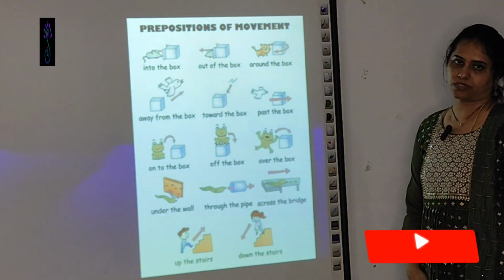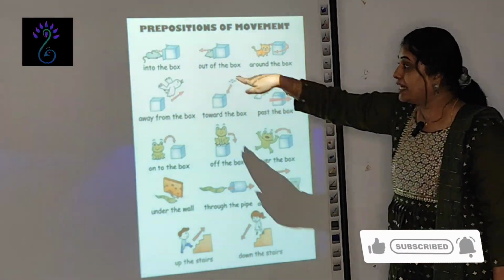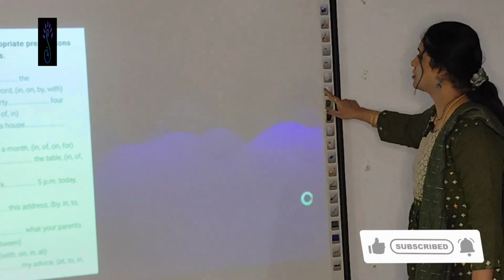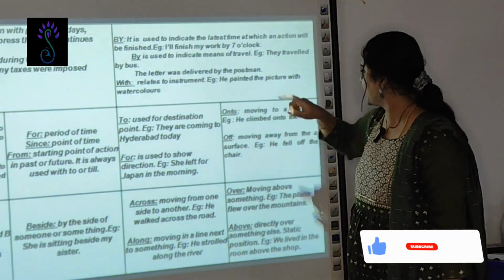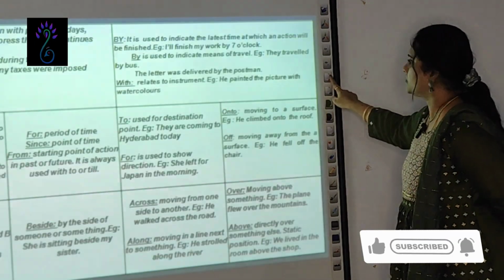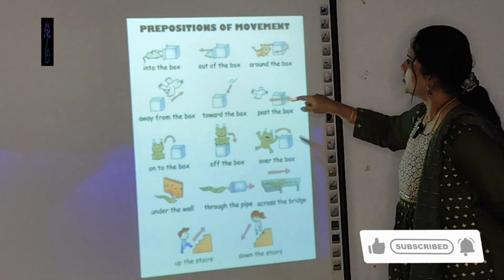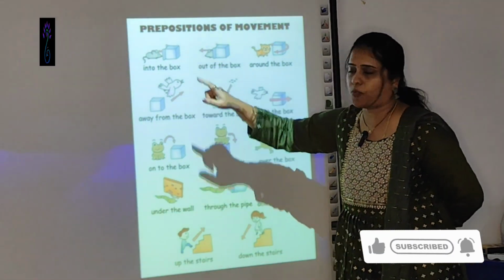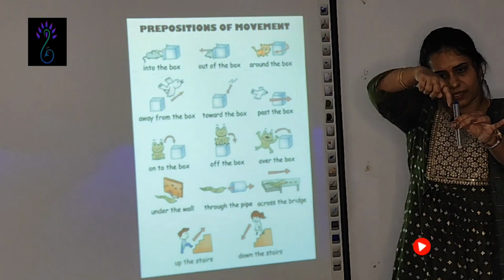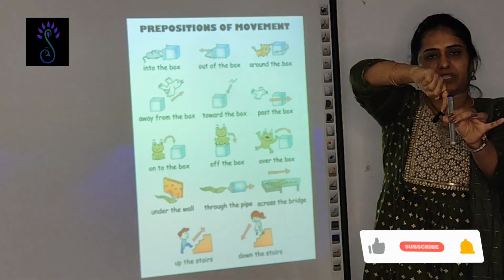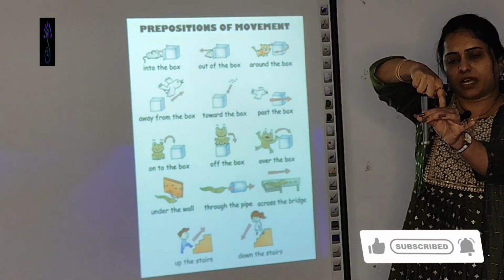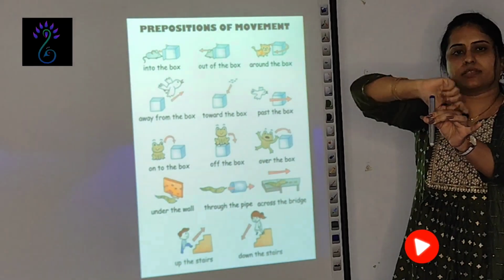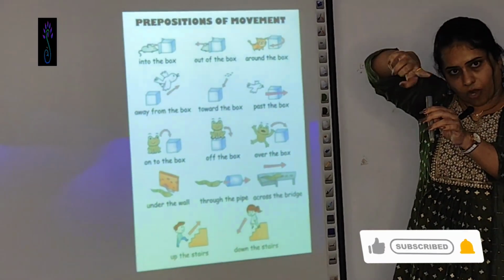Don't get confused, beta. Into, it is moving into the box. Into, getting into the box. Out of the box, it is moving out of the box. Around is when something is moving around something, an object. Earth is revolving around the sun. Moon is revolving around the earth.